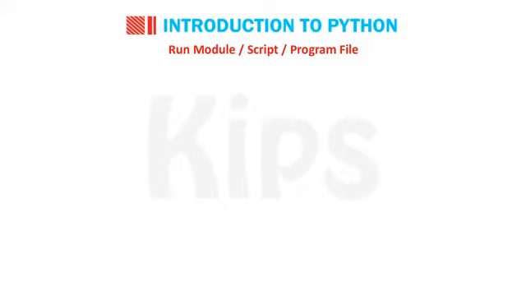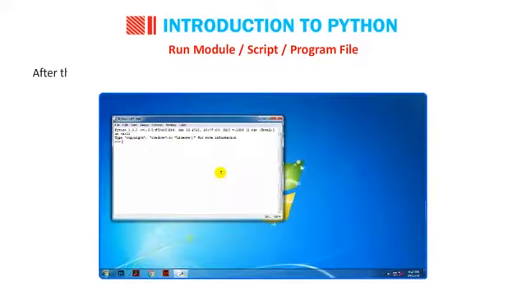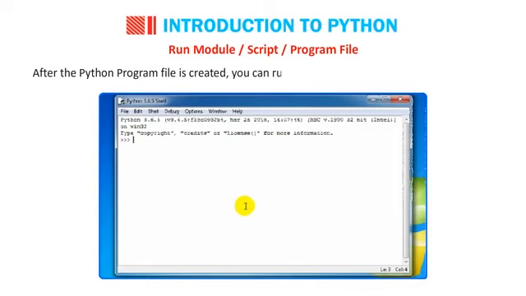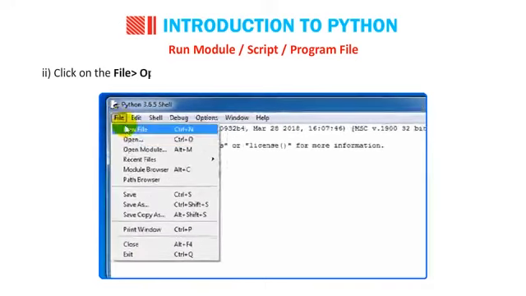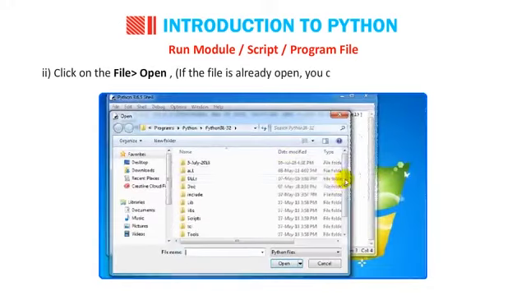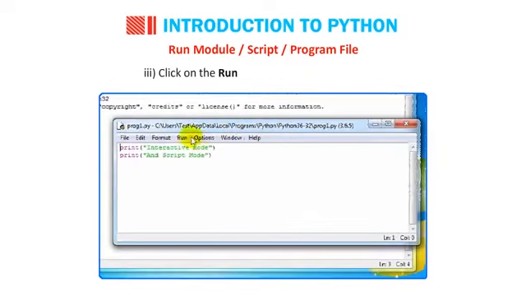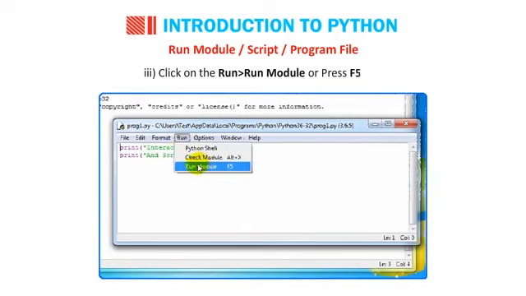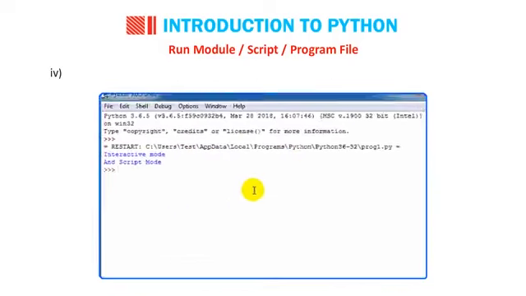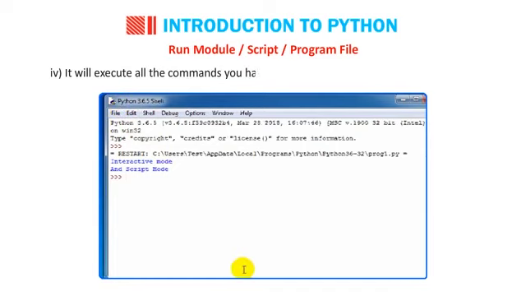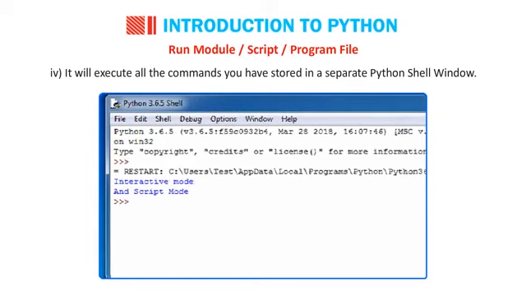Run the module, script or program file. After the Python program file is created, you can run the program by following the given steps. Number 1: open the IDLE Python shell. Number 2: click on File, then go to Open. If the file is already open, you can directly follow the next step. Number 3: click on Run, then go to Run Module or press the F5 key. Number 4: it will execute all the commands you have stored in a separate Python shell window.